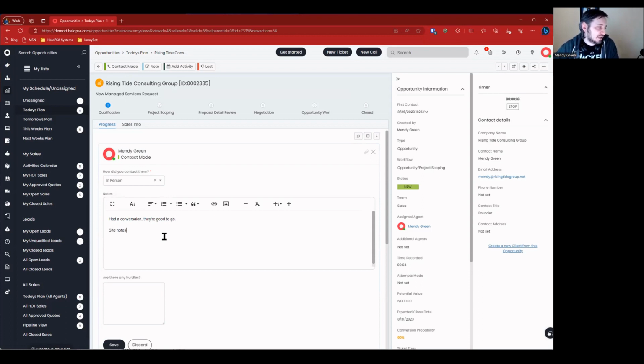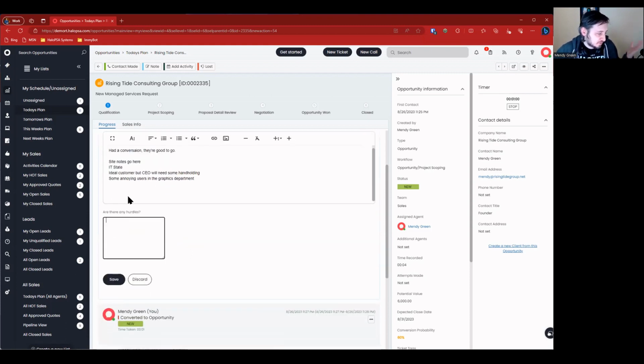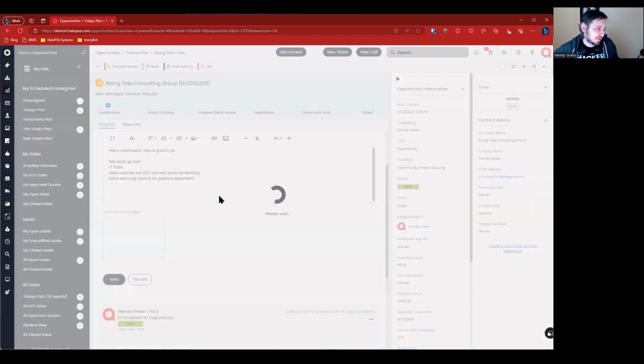Some site notes go here, you know, IT state, ideal customer score, like whether or not we want them to be a customer if they align. So this may be something like some annoying users in the graphics department, so on and so forth, right? Just fill in some notes about the customer. Are there any hurdles? This would be things that we'd want to look for during the transition or during the takeover. We're going to go ahead and submit.